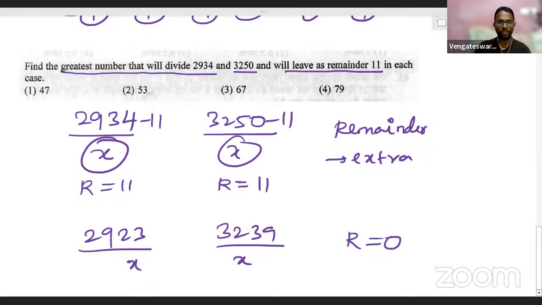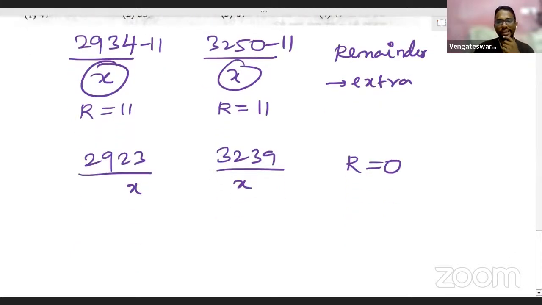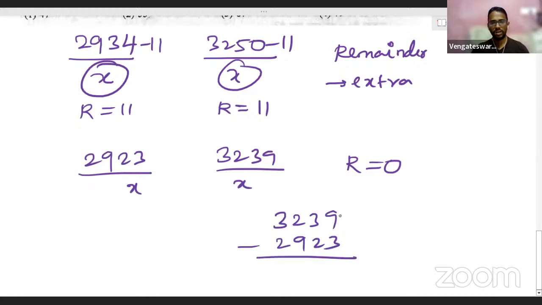Now think of a number that will divide both these numbers, 2923 as well as 3239. Which number in the options will divide both? You can think of it from the options, or otherwise here is another easy, smart way. We can quickly take the difference between these two numbers, 3239 minus 2923. 9 minus 3 is 6, 3 minus 2 is 1, and 32 minus 29 is again 3. So I got the difference between these two numbers as 316.